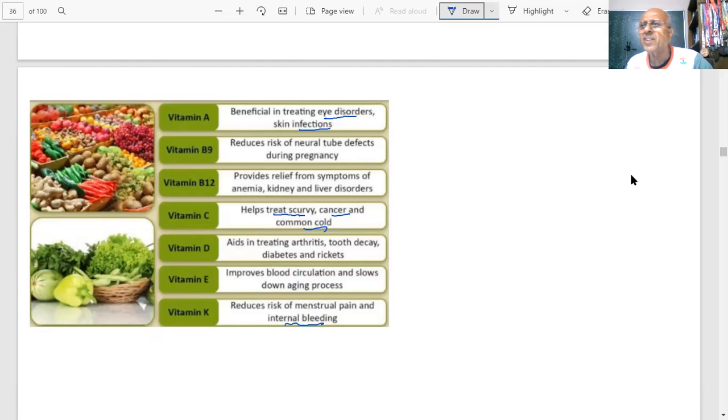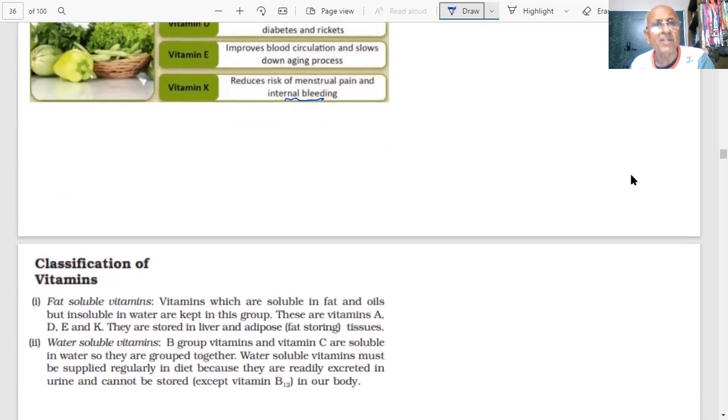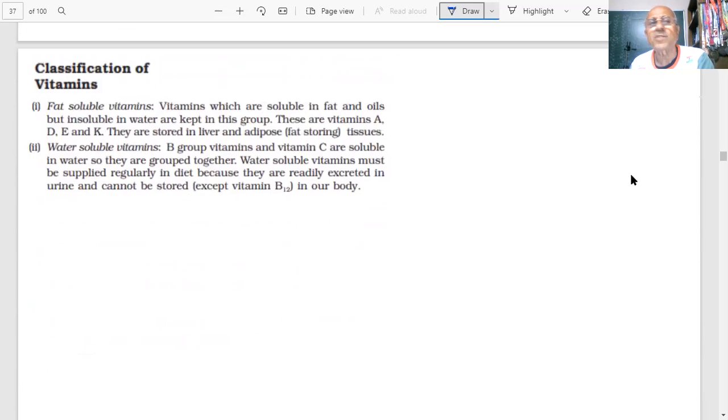So here is a list of some of these vitamins, but we are going to give you a bigger list of this, because if such a question is given, we should not lose 1 mark. What do we have to know? Mainly, the questions are given in two forms. One is the classification of vitamins. Classification of vitamins is important. There are two types of vitamins, students.